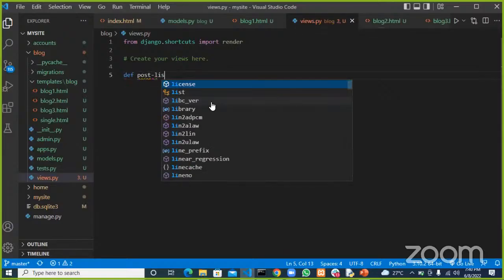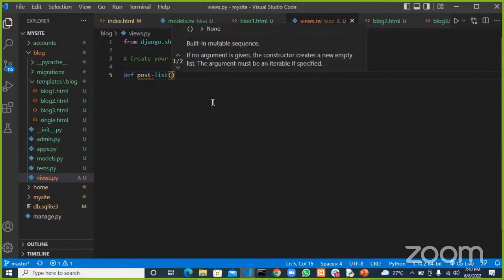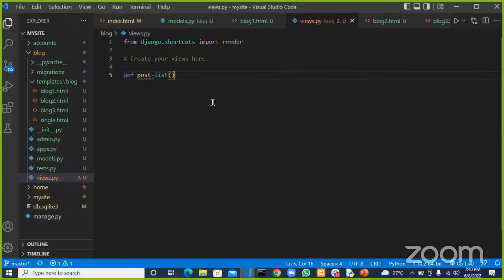Post list, that's now this view. Seeing that list is a keyword, we can't use it, so we use underscore list. And then request.